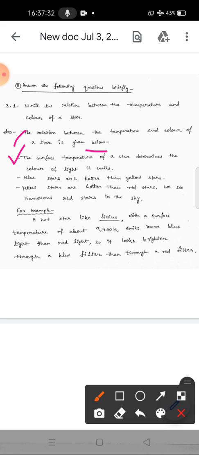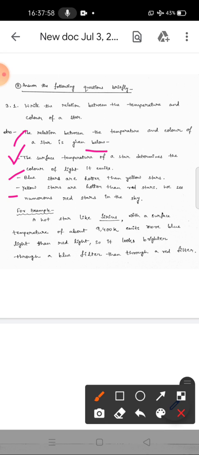Surface temperature determines what color a star emits. For example, blue stars are hotter than yellow stars, which are hotter than red stars. Red stars have a much lower temperature compared to blue stars.